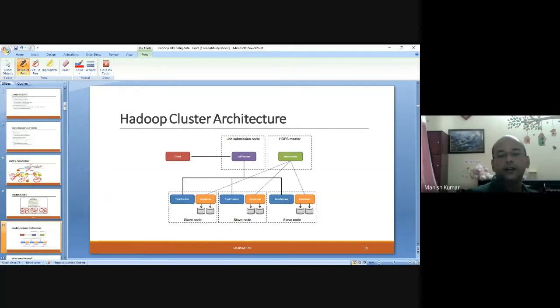You have data at the slave nodes, and then obviously you can execute algorithms in each of these slave nodes wherever required. Okay, so that is what happens. Only this name node has the information about where what data is and how to allocate the jobs to these nodes. But there is a possibility that, if required, these nodes can share some of the results also.